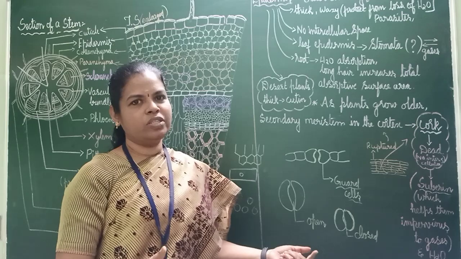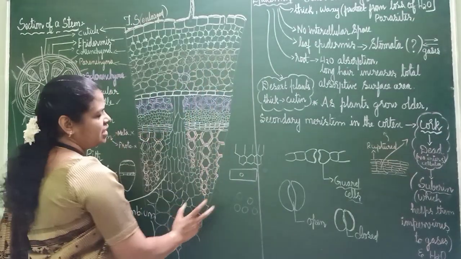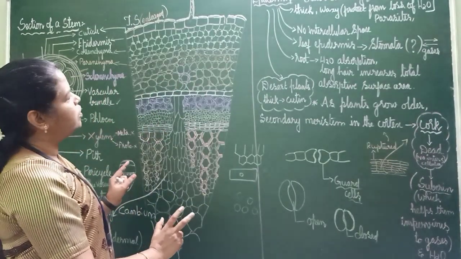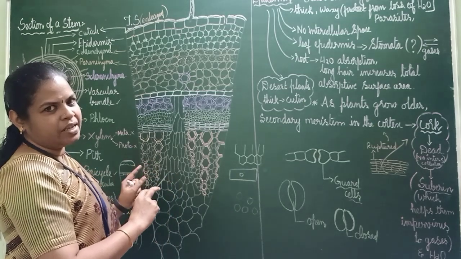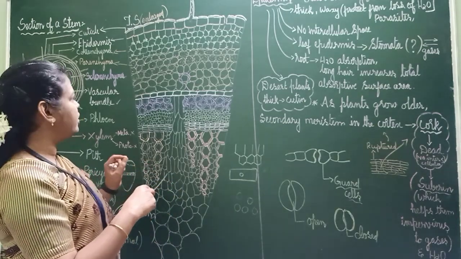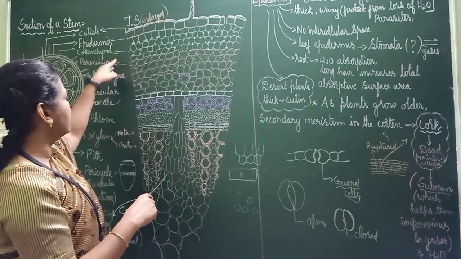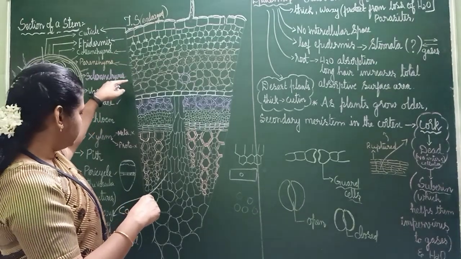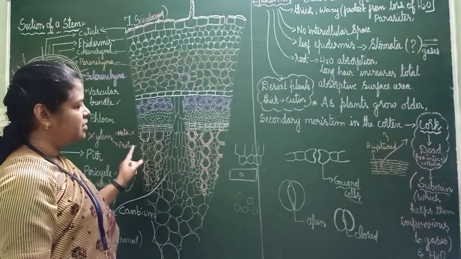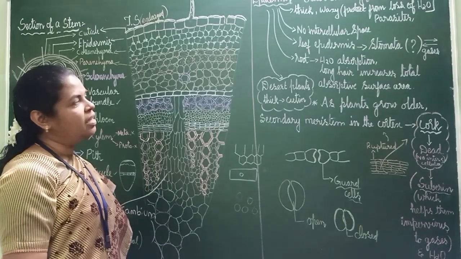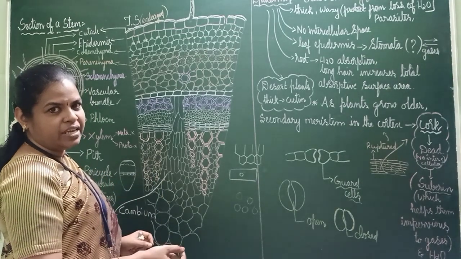If you are very thorough with this, then we are going to study about this in detail. We will be studying meristematic tissues. We have studied permanent tissues, simple permanent tissues. What are those? Parenchyma, collenchyma, sclerenchyma, and complex tissues xylem and phloem. Draw this diagram neatly and label it.